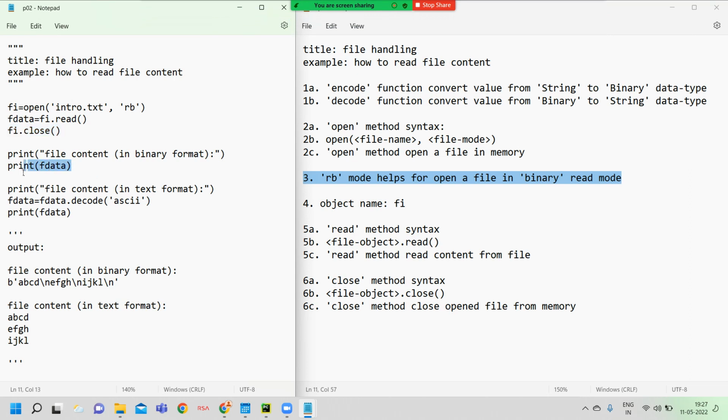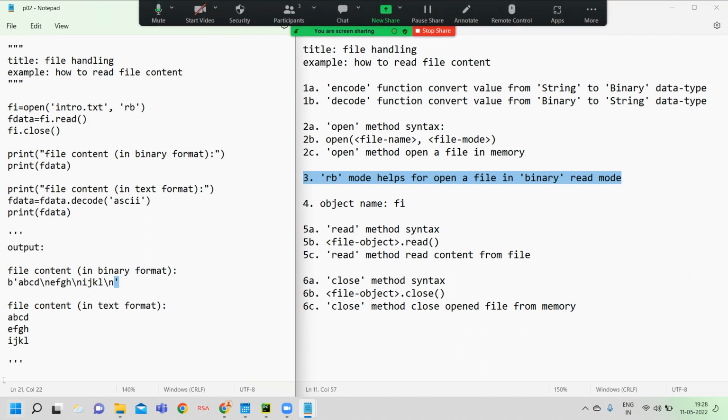Here I try to display the file data, but the file data is by default in binary format, and binary format looks like this. We can't easily understand it. For example, see here, this is a string. Already you know the string qualifier is single quote, double quote or triple double quote, but here we mentioned single quote.